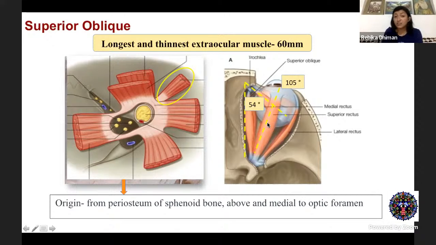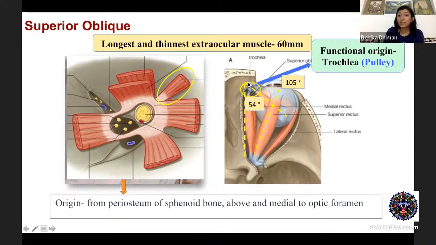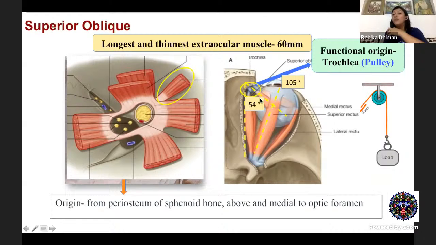So you see that the trochlea plays a very important role. It actually acts as the functional origin of the superior oblique, and it is acting like a pulley, which is changing the direction of the force of the muscle. Because of this functional origin, the superior oblique is directing your pull more anteriorly. And that's the reason why the superior oblique is inserted behind the equator of the globe, underneath your superior rectus muscle.